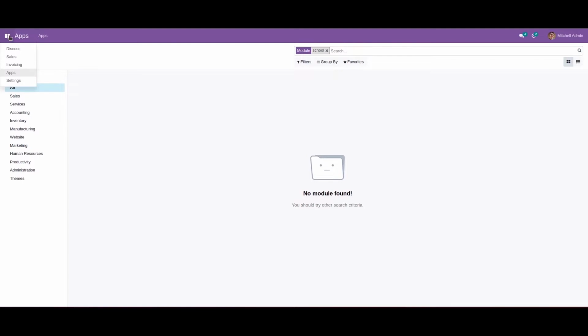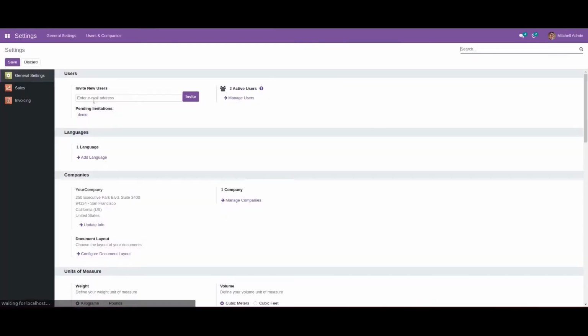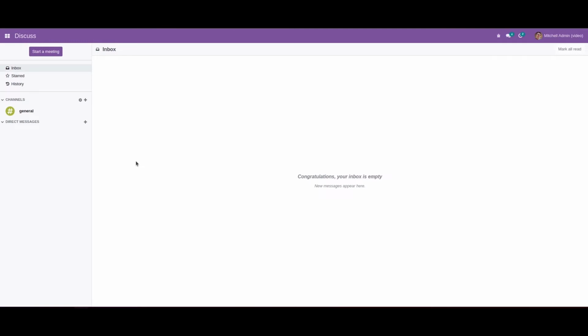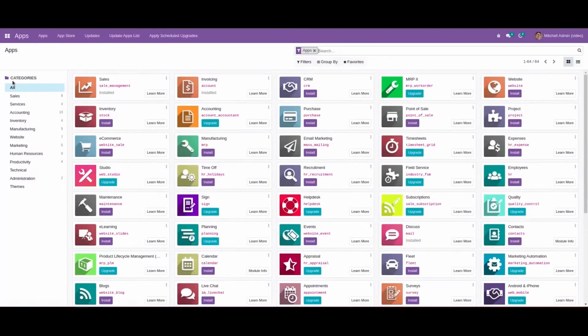For that, we can go to the Odoo settings. Under the Odoo settings, we can see activate the developer mode. We can click on that. After clicking that, we can see the URL now changes to debug equal to 1, and here we can see the debug mode icon. Now we can go to the apps.